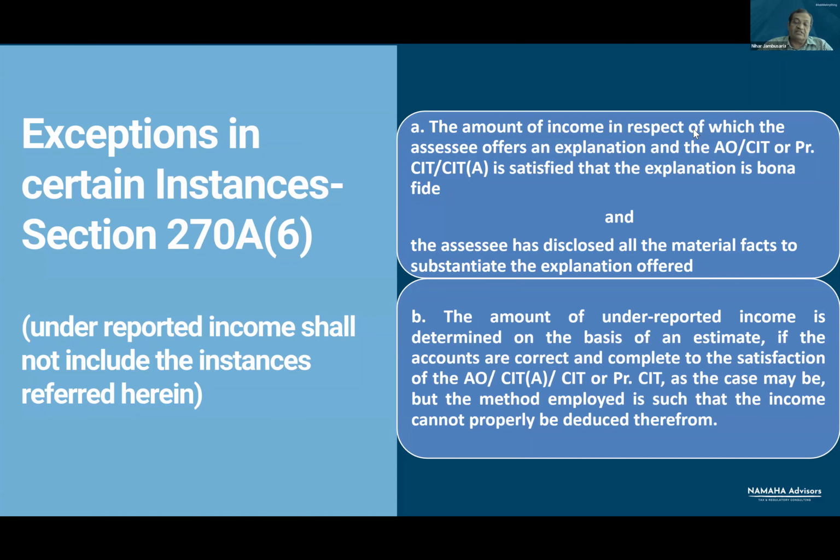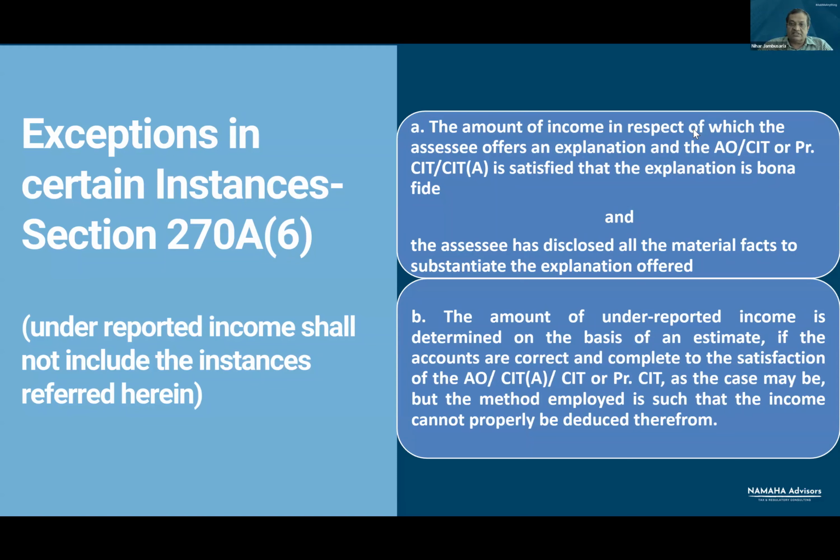This is a case covered by this exception, that the SSC has employed the correct method of accounting, but the method is such where an estimate is required to be made, and this estimate is always subjective. If you give this estimate to be done by 3 or 4 different persons, they may arrive at 3 or 4 different figures. In such a situation, the SSC cannot be said to have underreported income. So in spite of the addition made, which the SSC may challenge in appeal or may not challenge in appeal, still it will not be regarded as underreported income.